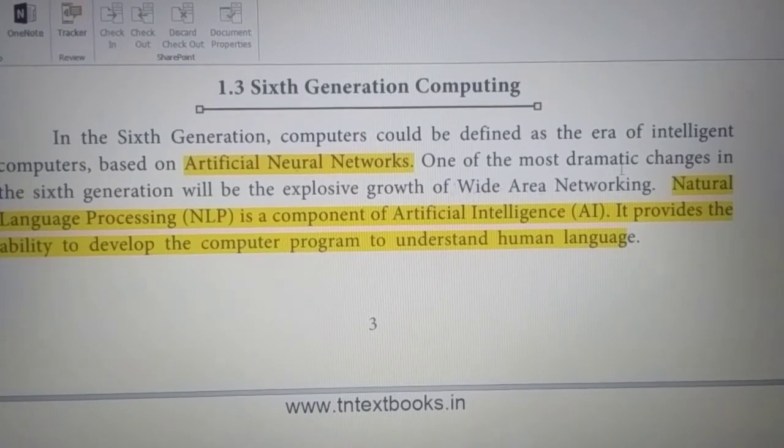One of the most dramatic changes is that the sixth generation will explore the growth of the wide area network. So artificial neural networks are used and change these wide area networks. The two networks are based on natural language processing, a component of artificial intelligence. So two components are used: NLP and the component underlying it, which provides the ability to develop computer programs that understand human language.